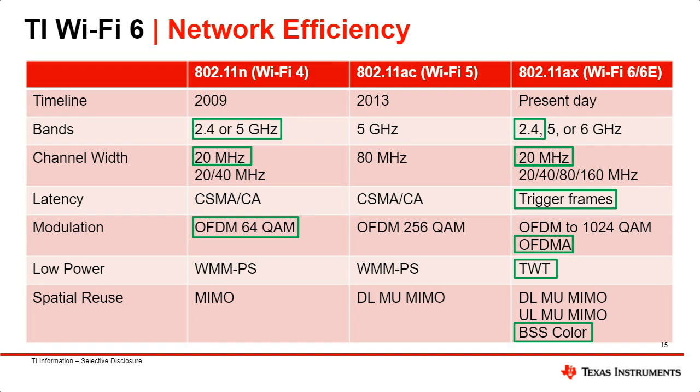OFDMA allows multiple clients to communicate simultaneously with an access point. Target wake time enables devices to sleep for longer periods so that they consume less power. BSS color allows more networks to continue communication even if these networks are on the same channel and overlapping airtime. These are the kinds of features that are necessary to implement to improve networks in dense Wi-Fi environments.